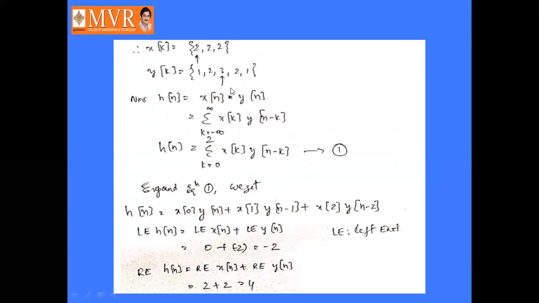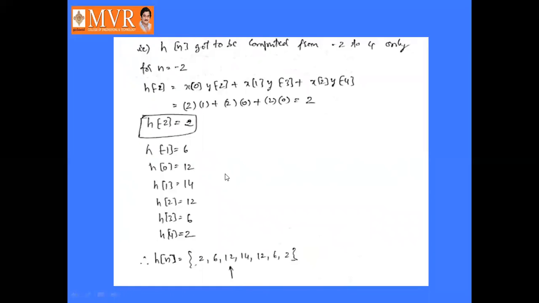After the arrow in y of n we also have two values, so it is also 2. These are on the positive side only, so we get positive values. In the above case the left hand of y of n was negative, so we put minus 2 there. In the same manner we put plus 2 and plus 2 here, and 2 plus 2 equals 4. Is it clear?